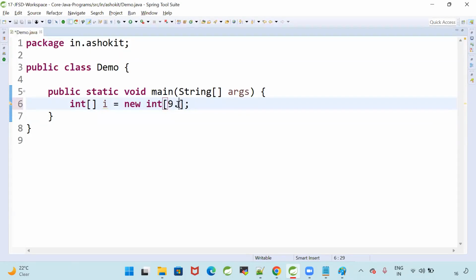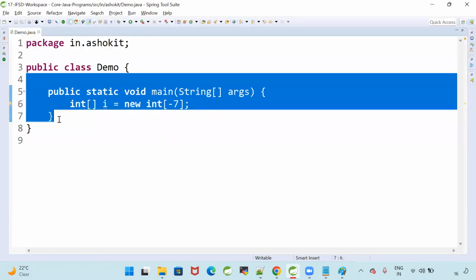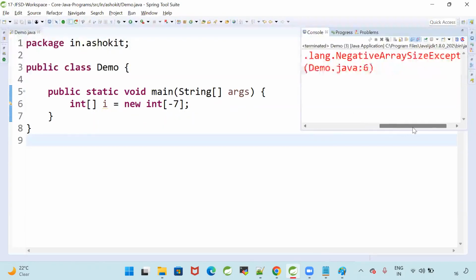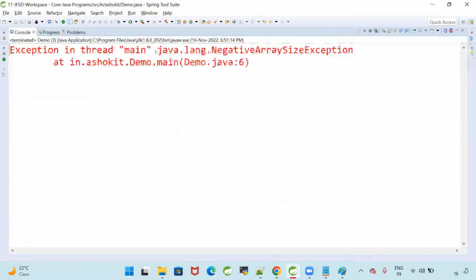If I give array size like this, invalid. Error. Why error? I cannot create an array with double size. I need to create an array with the int size. Int means a number, which can be positive or negative. I'm giving a negative value. Am I getting any compile time problem? No. Run this program. Now it failed. What is that? Negative array size exception.